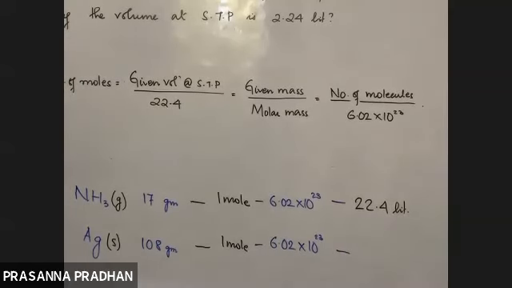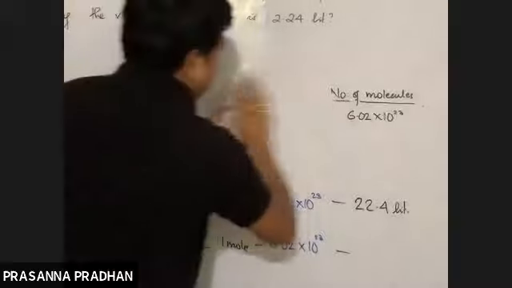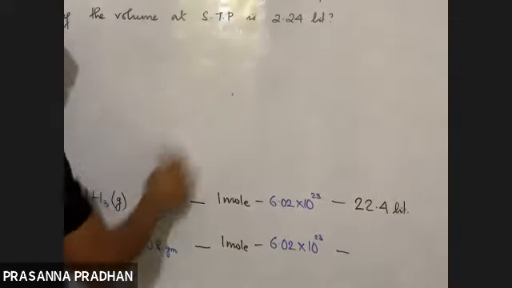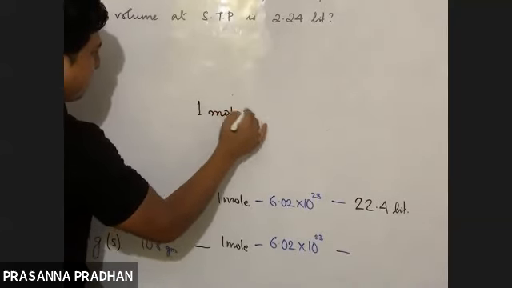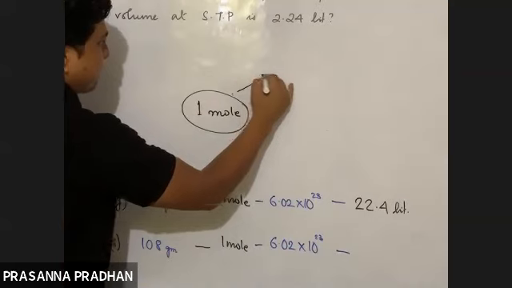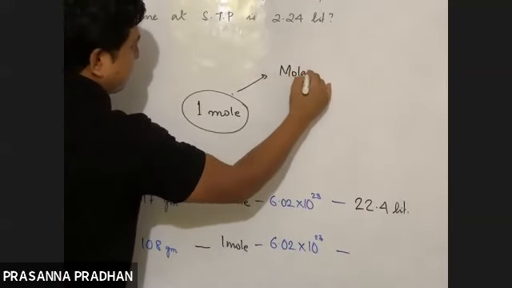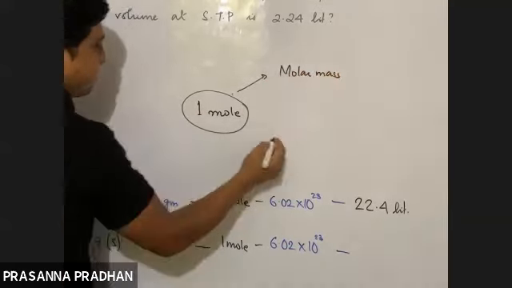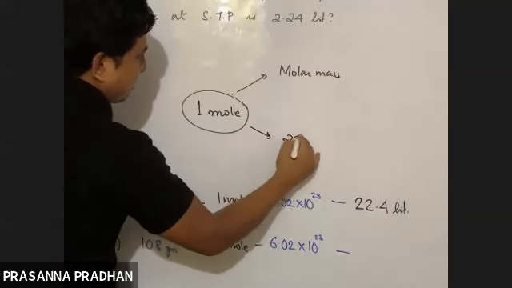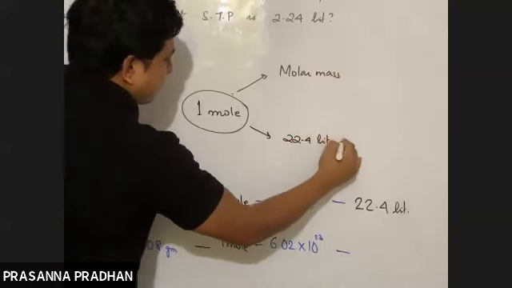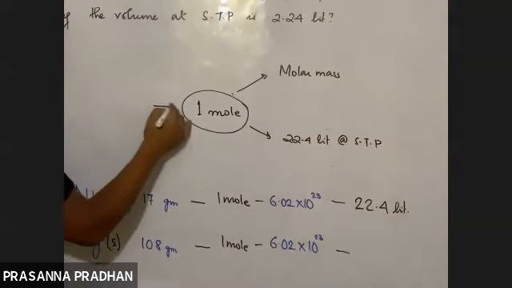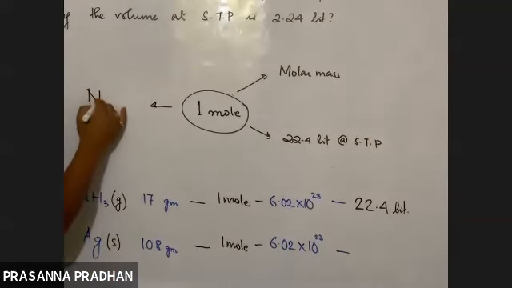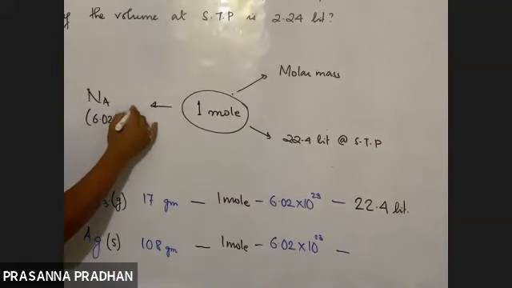Okay, now remember the fact, again, what is 1 mole? What is 1 mole in terms of mass? 1 mole in terms of mass is equal to the molar mass. What is 1 mole in terms of volume? It occupies a volume of 22.4 liters at STP. What is the concept of mole in terms of number? It contains Avogadro number of particles.